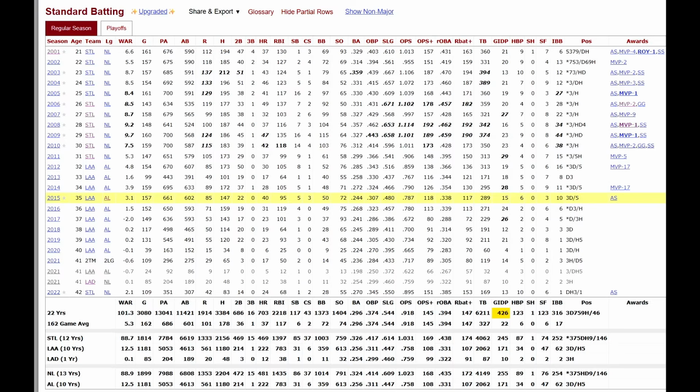Round 2 for 4 points. There we go. Yeah. Okay, I saw St. Louis to LAA, and it's a hitter. I did not see any stats. I did not see any accolades. I did not see any years. I did not see any ages. But that is an Albert Pujols type career.